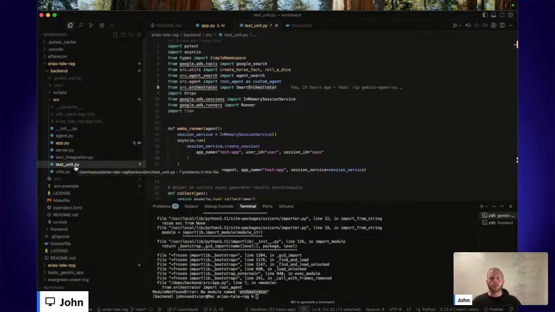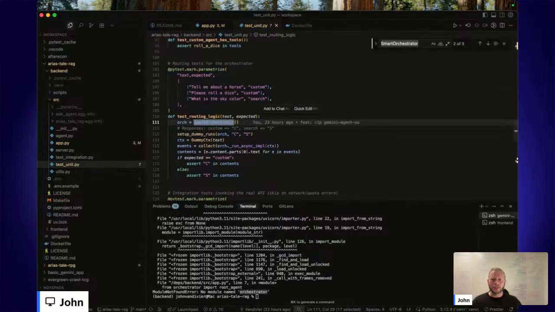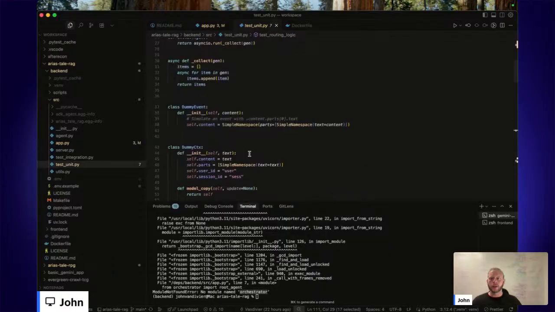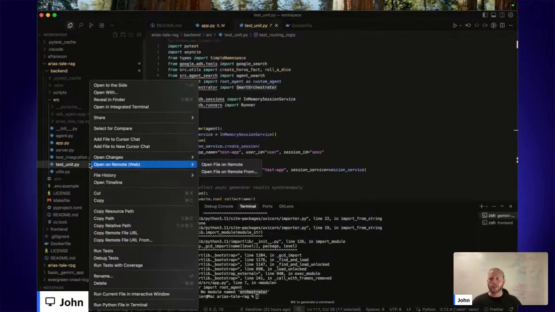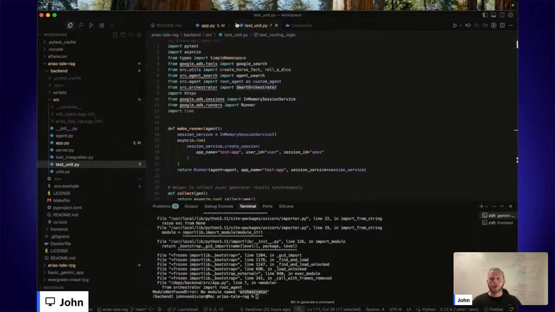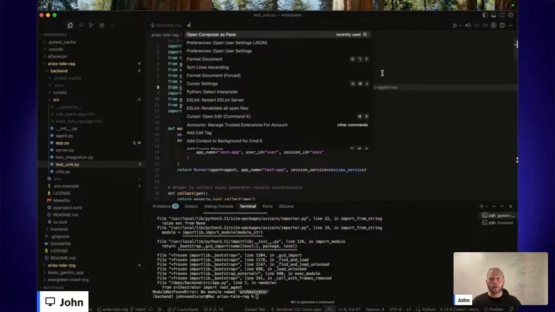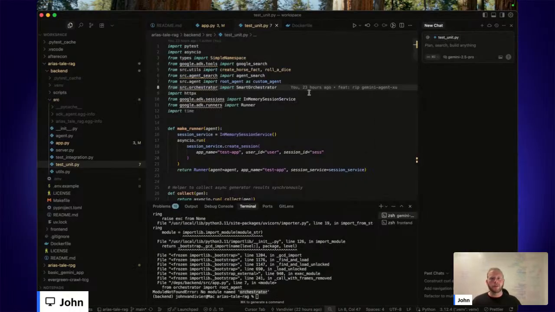Unit testing is good. I'm hesitant to delete it because unit testing is good, but so many of these unit tests are irrelevant in the context of the current repository. But the README does mention unit testing. So what I'll do here is I'll open up Composer. So we're using Cursor, not VS Code.